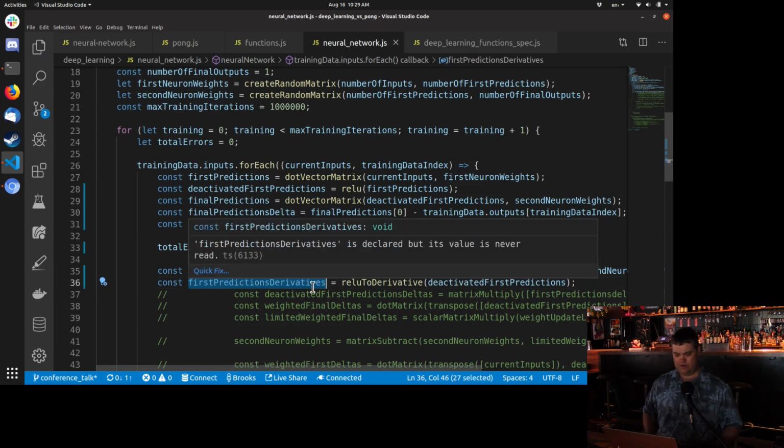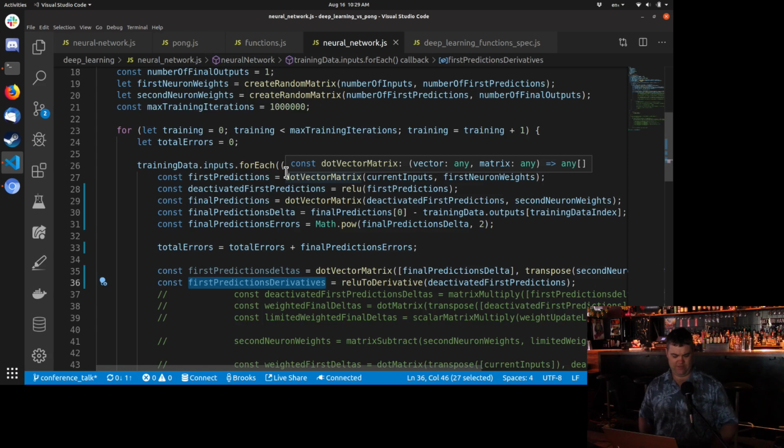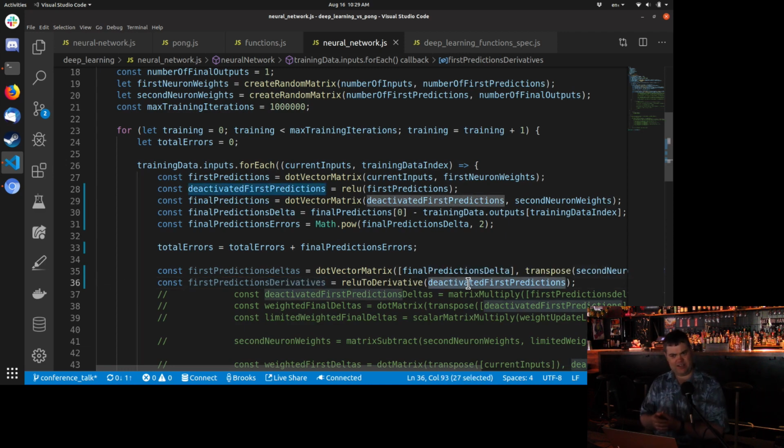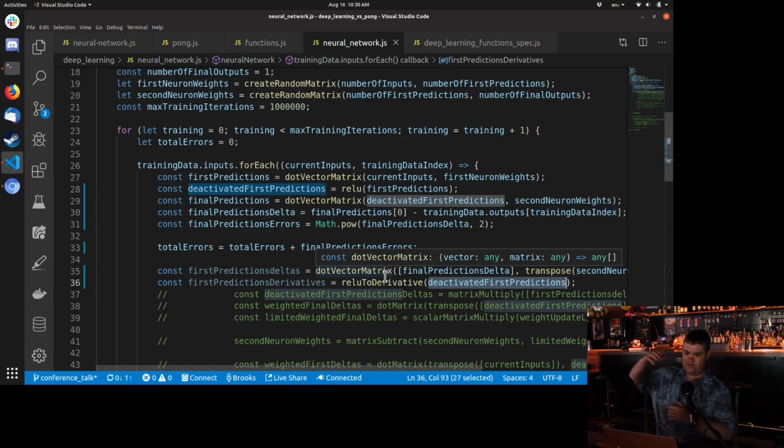Now we're getting what all the books told me was called the first prediction derivatives. And what that means is I need to get a matrix of ones or zeros. And this is basically going to allow us to turn off some of the inputs. When we update the final weights, we're going to want to make sure we don't update the weights that weren't really providing inputs for the second neural network there.